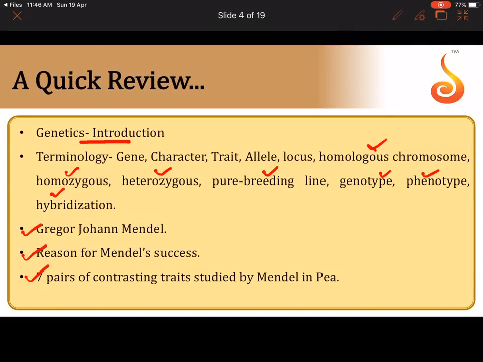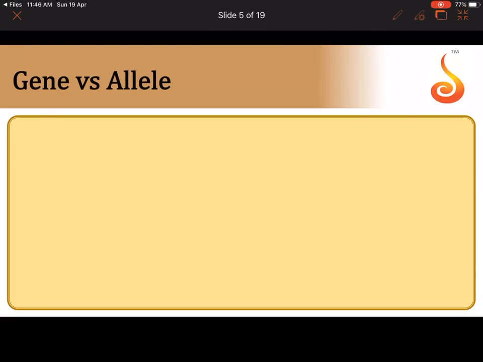Now, before we get into this lecture, let us again do a revision of some of the most important terms that we need to know. That is because you should be thorough with this before I discuss Mendel's monohybrid cross. So what is a gene and what is an allele? Now if you remember from the beginning, I have been taking a character that is height, because in this we are going to discuss the pea plant itself. Now imagine we have taken a character here. The character under question is height of a plant.